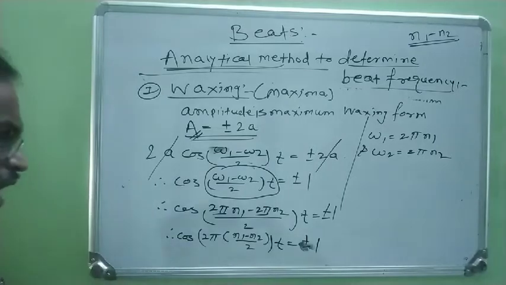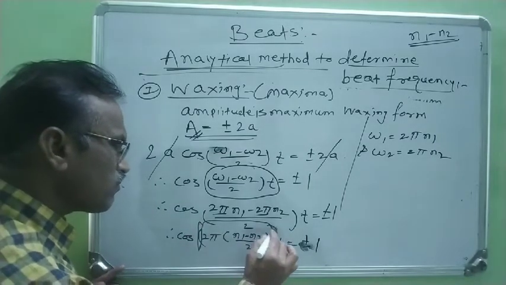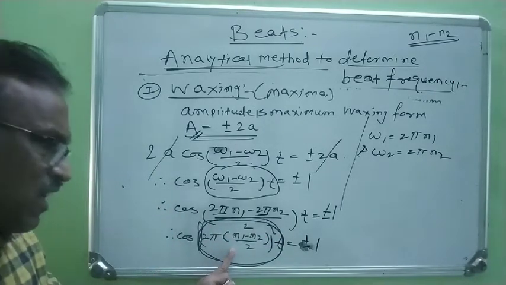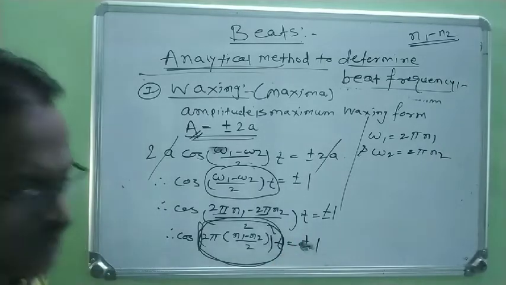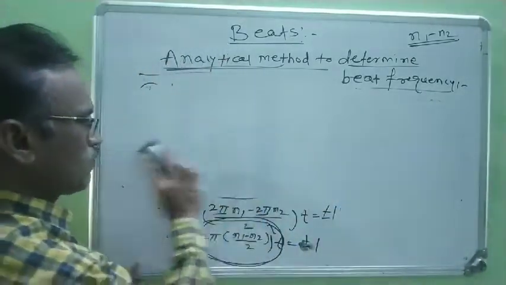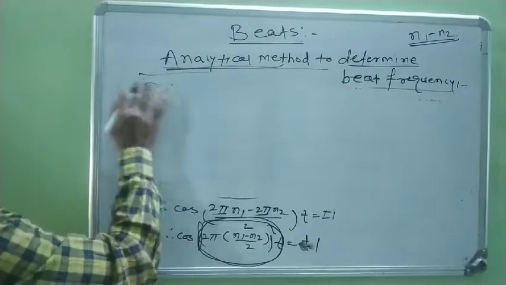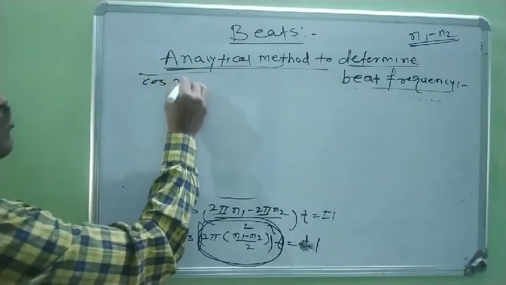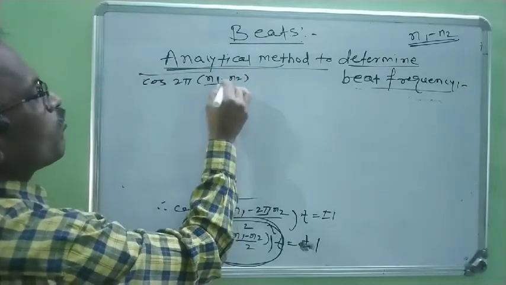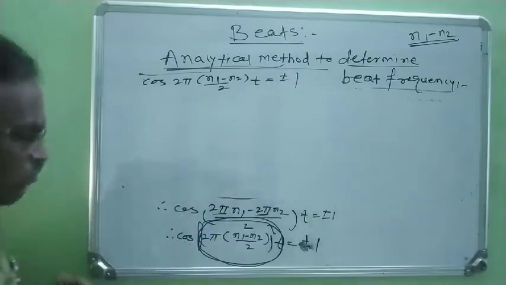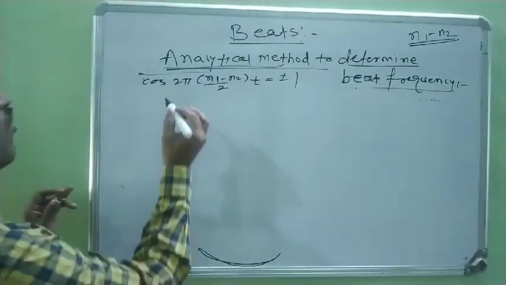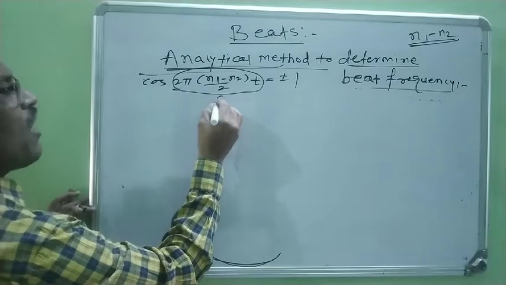Right? Now the cos of this angle is always equal to plus or minus 1. Now we consider this factor as theta.